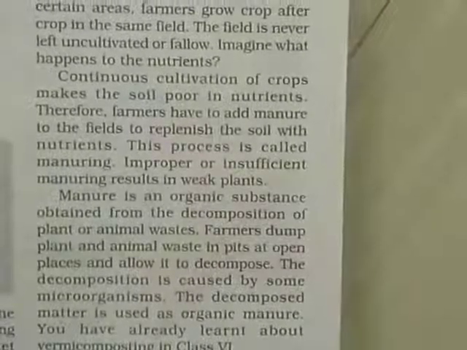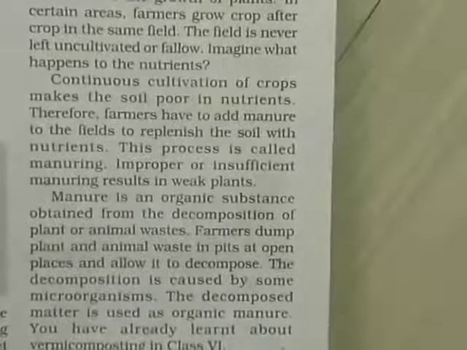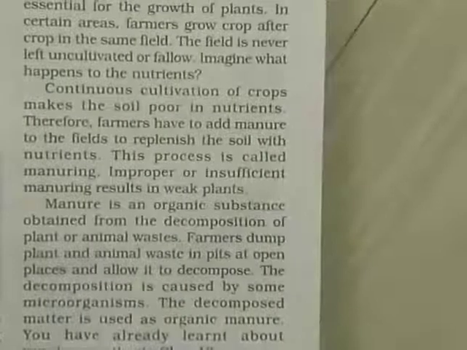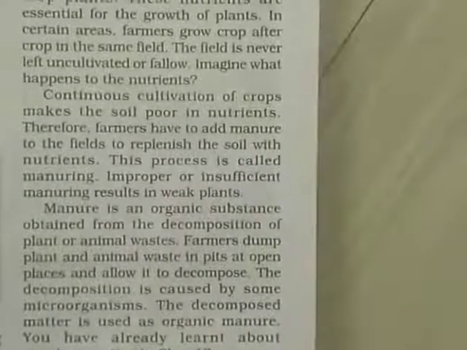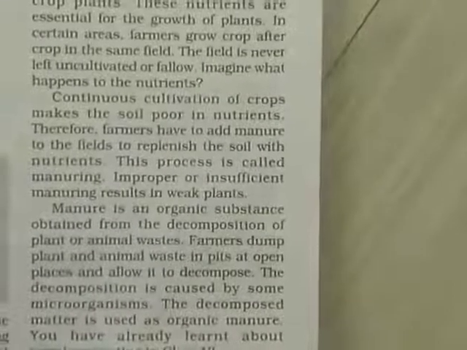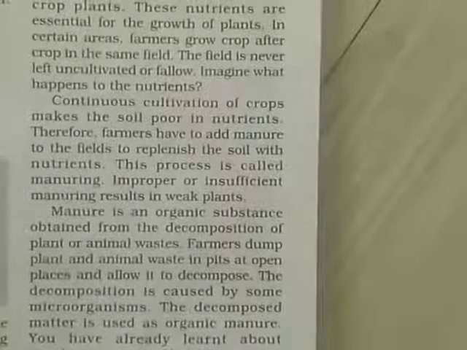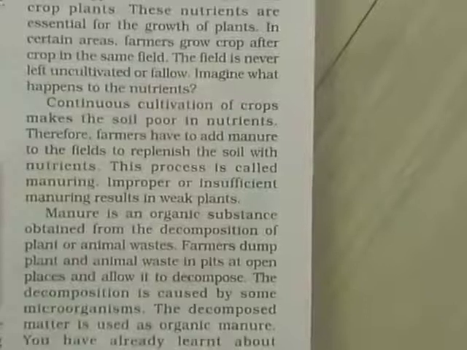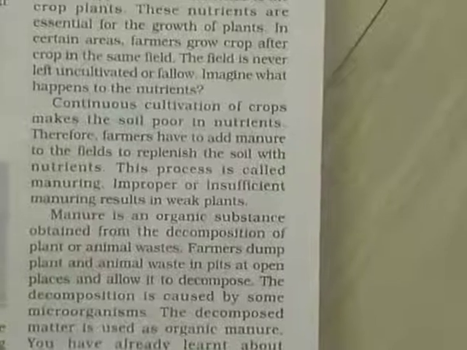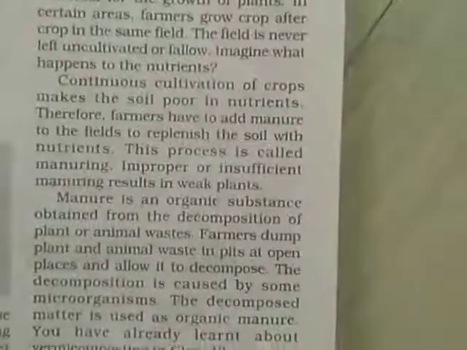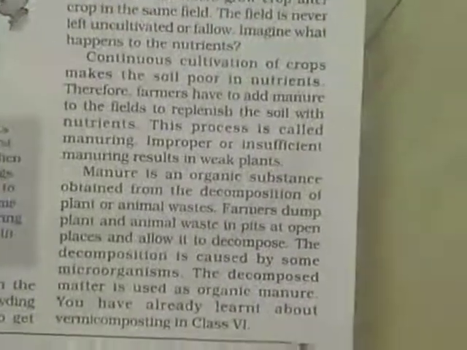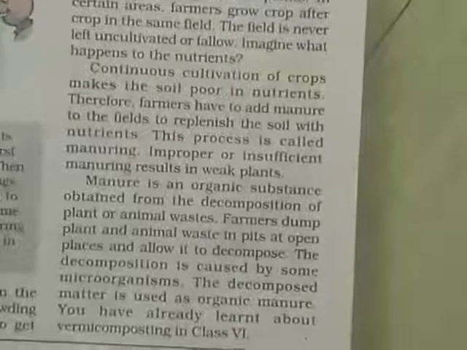Imagine what happens to the nutrients if one crop is taken. A lot of nutrients are used by that crop, and if in that field another crop is taken, what will happen to the crop? Continuous cultivation of crops makes the soil poor in nutrients. If we keep on taking production of crops in the same field, then the soil will become poor in nutrients. Therefore, farmers have to add manure to the field to replenish the soil with nutrients. This process is called manuring.